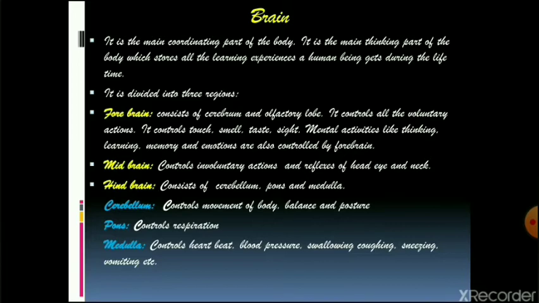Next comes pons. Its complete name is pons varolii. It controls the rate of respiration. As per the requirement of the body, at times the rate of respiration is supposed to be higher, at times it is to be lower. When we are sleeping, the rate of respiration is supposed to be less, and when we are running, the rate of respiration is supposed to be faster. This is all controlled by pons varolii.